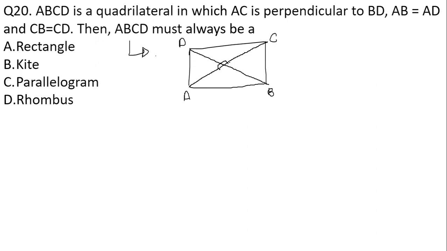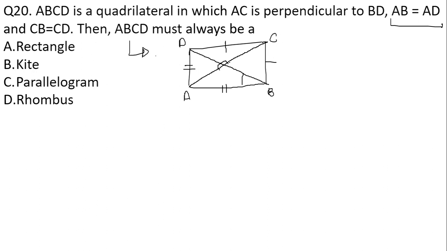Okay, so here the adjacent sides are going to be equal. Here AC is perpendicular to BD. It means here the sides are going to be equal, that is AB is equal to AD and CD is equal to CB, that they have mentioned to us already.